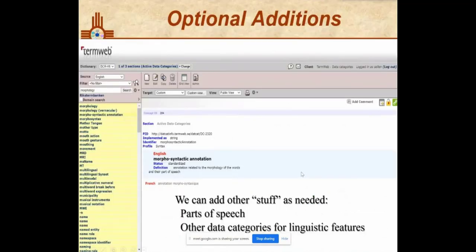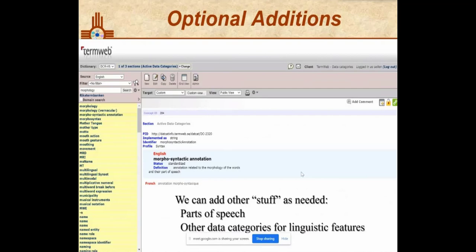When we want to add new data categories, and by data categories, I mean essentially field names, the place to go is something called DATCAT Info. It's something that Alan Melby and I have been working on for many, many years. It is a repository, a collection of all the data category names that we have been able to find. There's over 3,000.